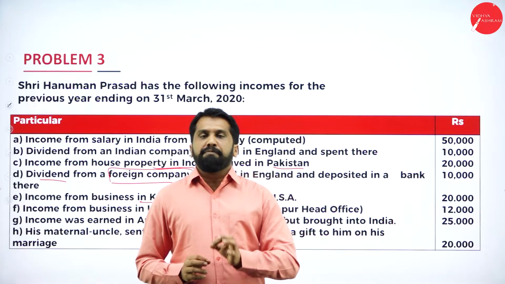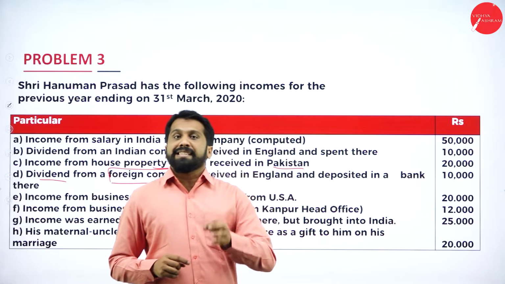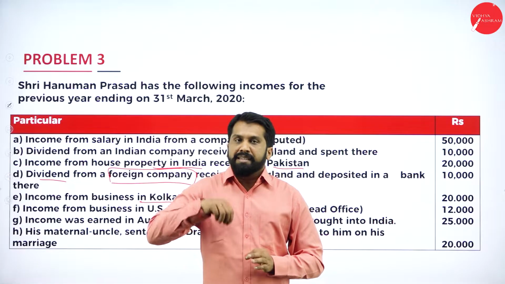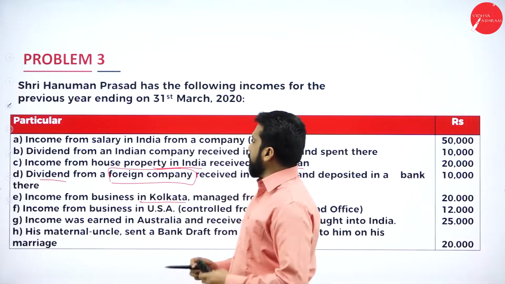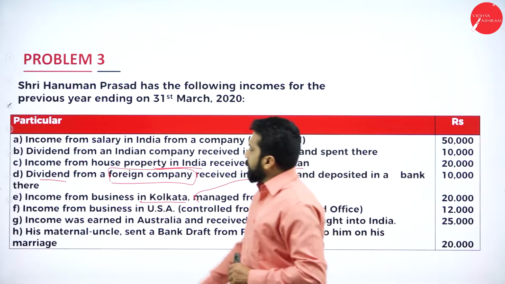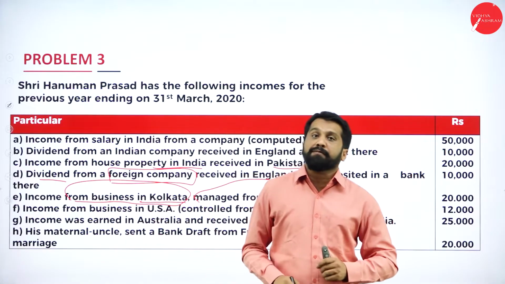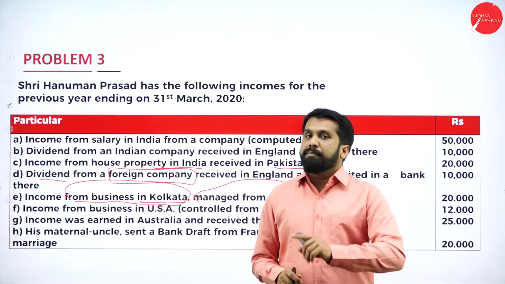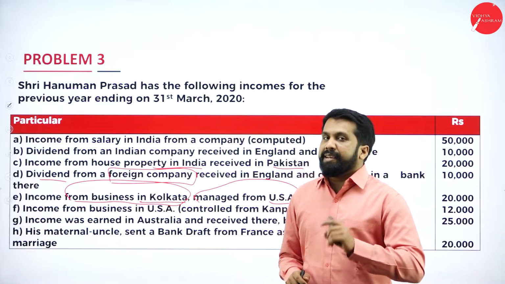In the question, if you find earned in India or the business is in India, then it is nothing but earned in India. So, taxable, taxable as well as taxable. Managed from USA, we don't want that, because income from business in Kolkata is important for us. In Kolkata means earned in Kolkata. Maybe received somewhere, but where it is earned is Kolkata, which means in India.